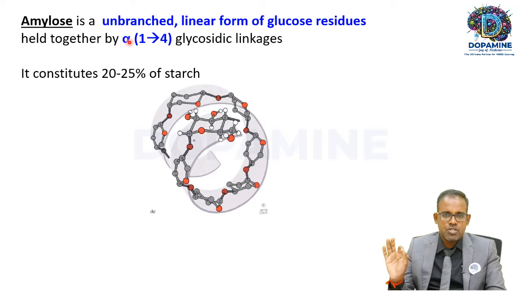Amylose is a linear form of glucose residues held together by alpha-1,4 linkage. This constitutes around 20 to 25% of starch. Amylose is an unbranched, linear form. As you can see, it is a linear form of glucose molecules linked together by alpha-1,4 linkage, and it contributes nearly 20 to 25% of starch.